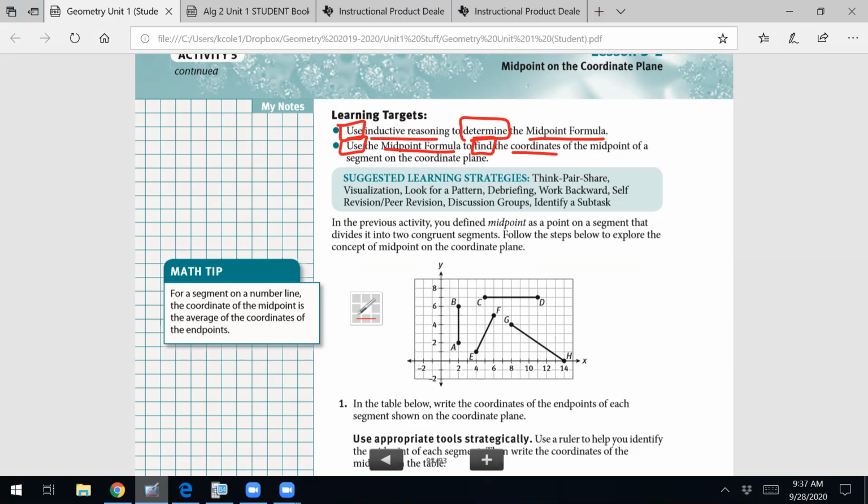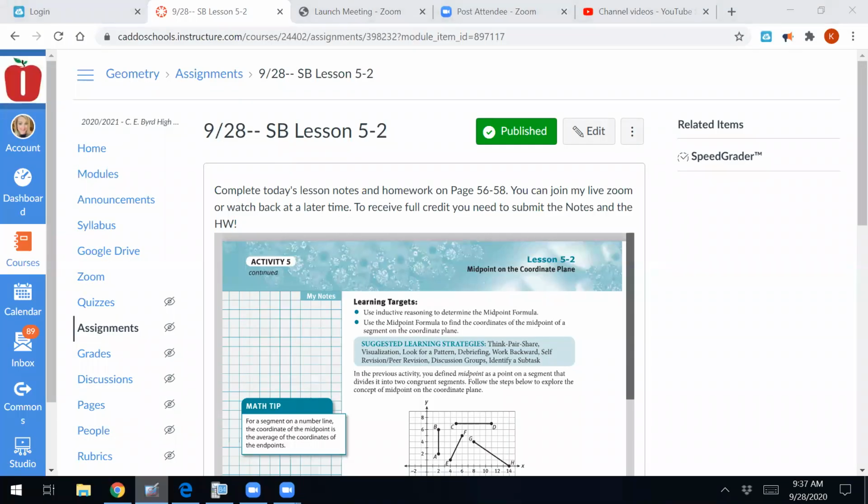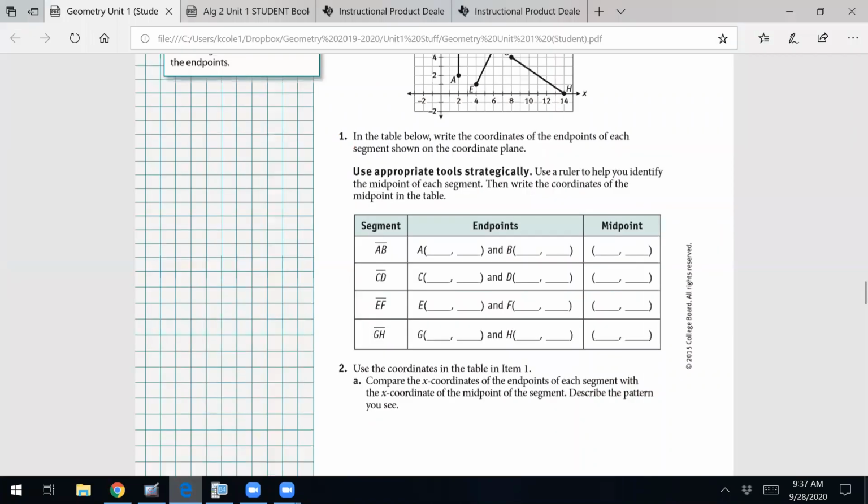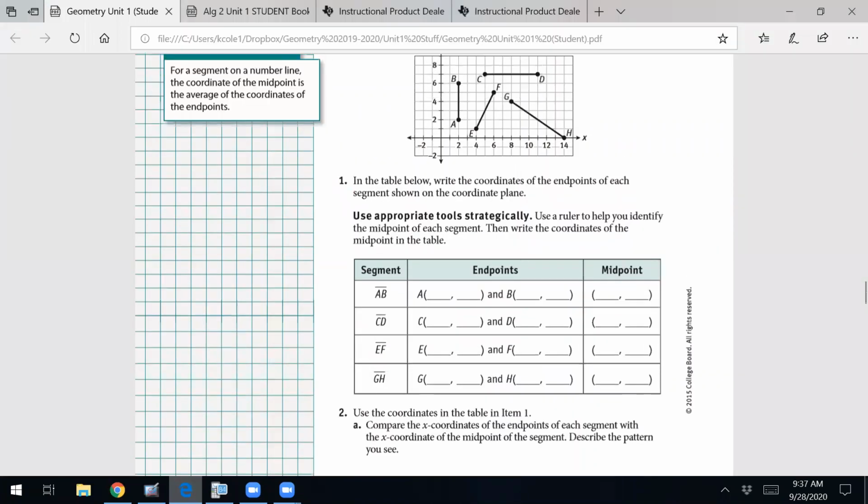All right, so it says before number 1, in the previous activity, you defined midpoint as the point on a segment that divides it into 2 congruent segments. Follow the steps below to explore the concept of midpoint on a coordinate plane. In the table below, write the coordinates of the endpoints of each segment shown on the coordinate plane. All right, so we can do this together pretty quickly. Actually, I need to be able to see that graph.